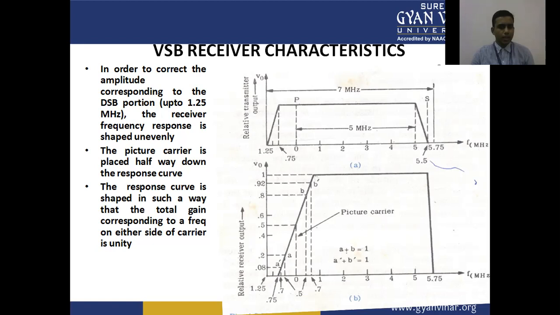The picture carrier is placed halfway down the response curve. The response curve is shaped in such a way that the total gain corresponding to a frequency on either side of the carrier is unity.